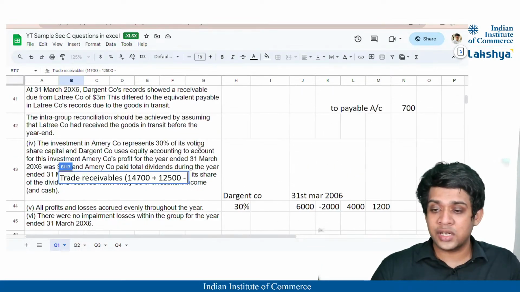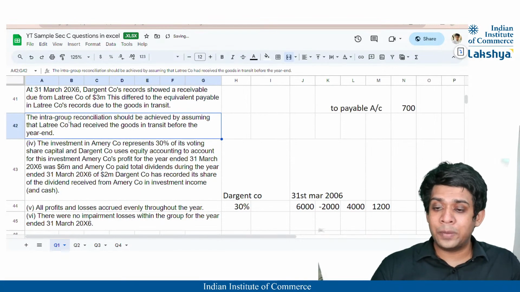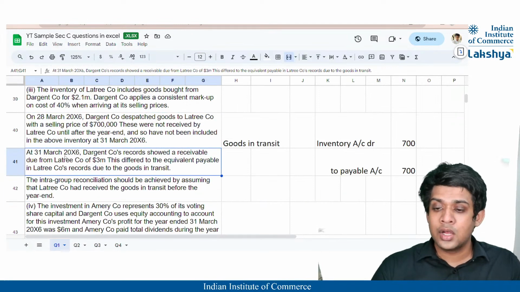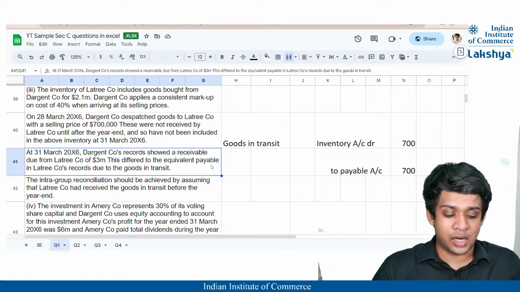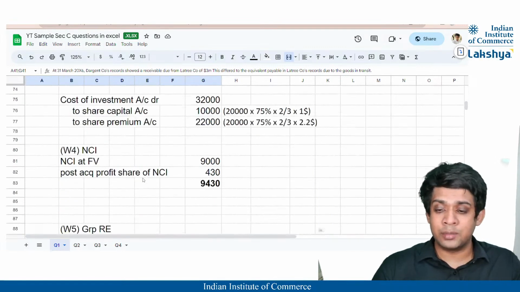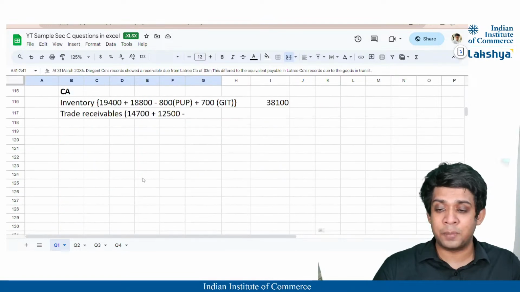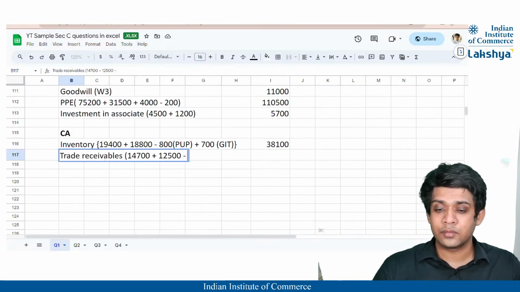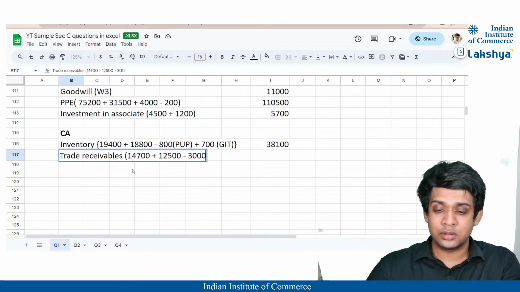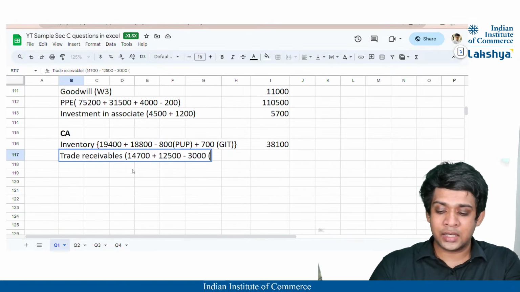What was the intra-group? The intra-group reconciliation should be achieved, okay, not this one, yeah, this one. So Dargin company's record showed a receivable due from Lattery company that was 3,000. So this differed to the equivalent payable in Lattery company's records due to the goods in transit, correct? So that 3,000 will be deducted from the receivables and from the payables. So minus 3,000, that is, I'll write current accounts.